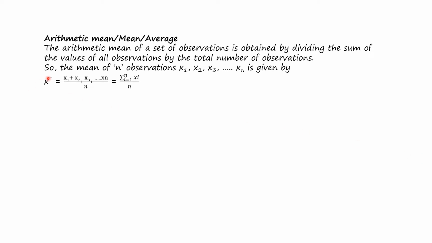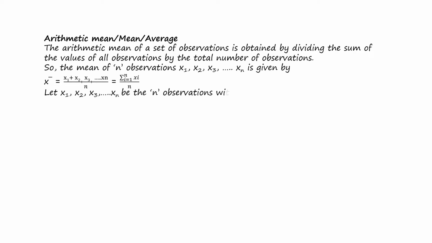This symbol is called x bar. And x bar equals x1 plus x2 plus x3 up to xn, whole divided by n, or it is written as summation of xi whole divided by n, where i ranges from 1 to n. The summation symbol represents the addition of x1 to xn, where the values of i range from 1 to n.